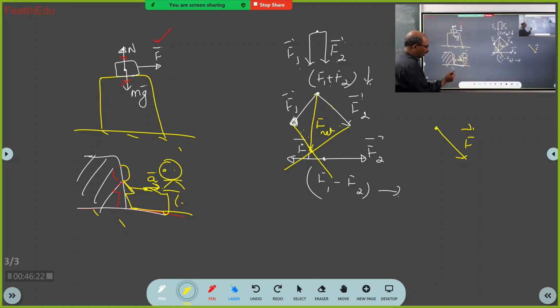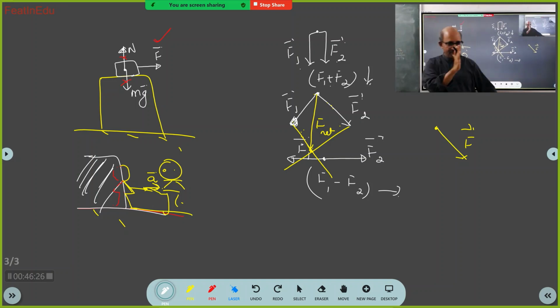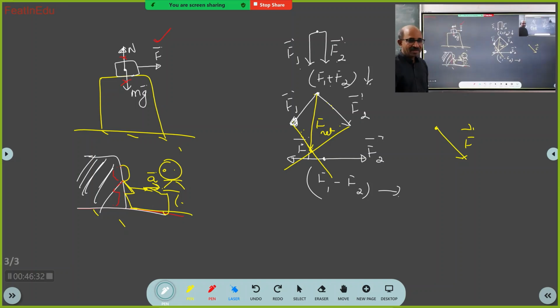See, this is the wall. You will not see. You will see only half of me. You see this person is pulling and I am not accelerating. Means what? Another force is acting in the opposite direction. So there can be one more person standing here and he might be pulling me.